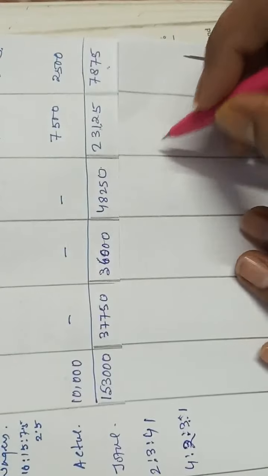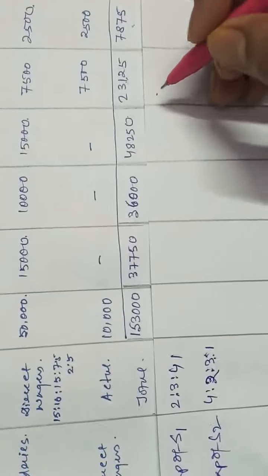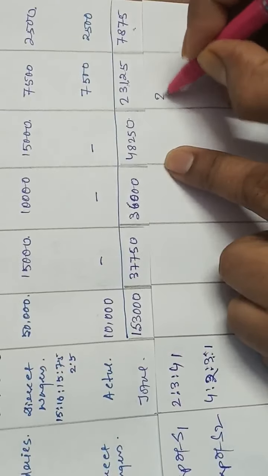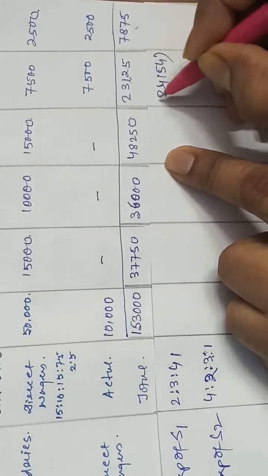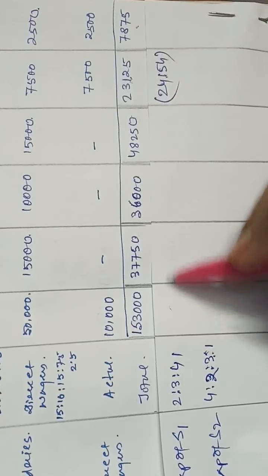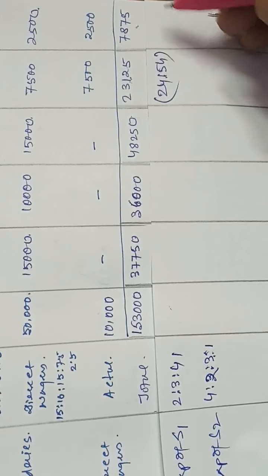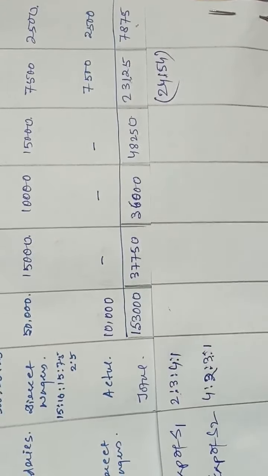See, this is S1. So the S1 expenses will come 24,154. So $24,154 has to be deducted over here, and those expenses will be shared between the other departments in the ratio of 2:3:4:1.